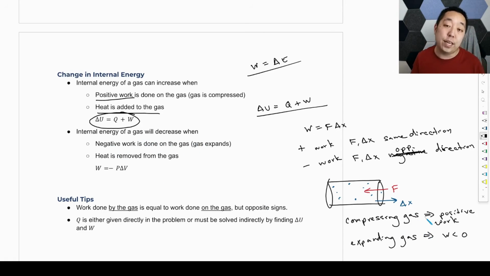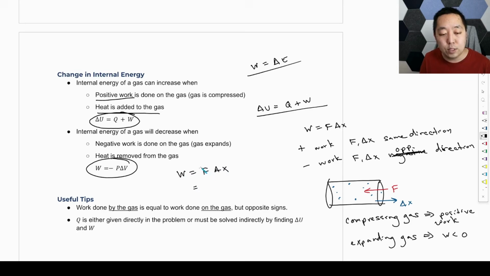And if you do negative work on the gas, then obviously that means that we lost energy, right? Because then this part would be negative. So internal energy of a gas will decrease when negative work is done on the gas or heat is removed from the gas. Now, there's this expression: the work is pressure times volume, assuming that the pressure is constant. If you think about the work as being force times the displacement, but in terms of the area, right,